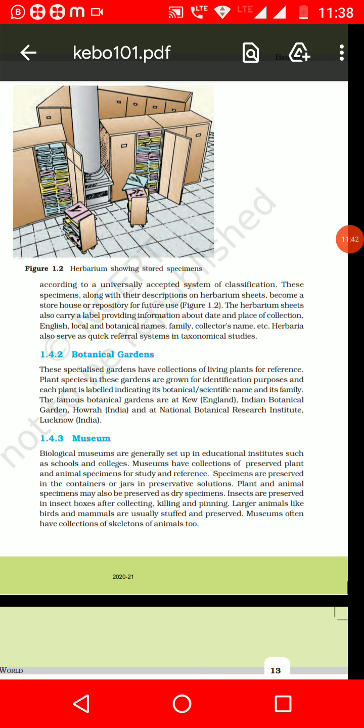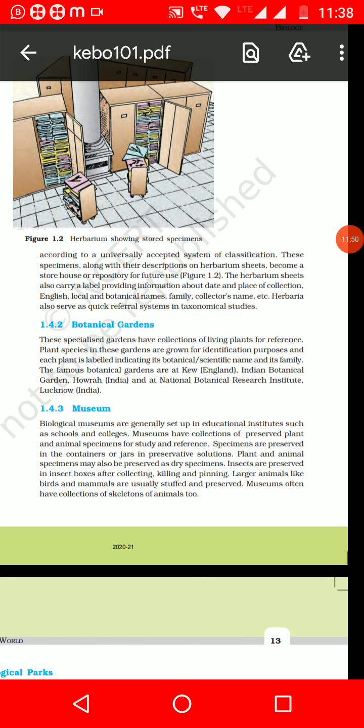So now plant species are identified, the purpose is also identified, and each plant is labeled indicating its botanical or scientific name and its family. There are a few famous botanical gardens, which are Kew in England, Indian Botanical Garden Howrah in India, and the National Botanical Research Institute in Lucknow, India.